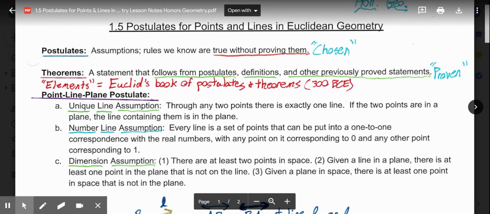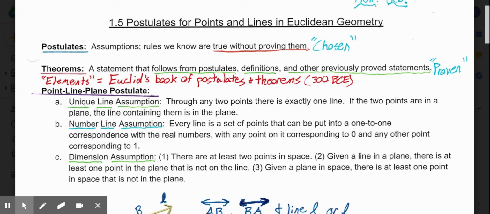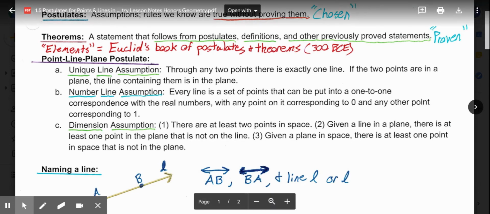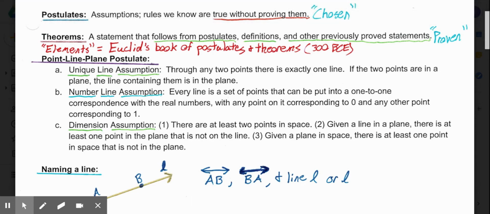Then we're going to look at the point line plane postulate. The point line plane postulate can be broken down into three assumptions. Assumption A is the unique line assumption. The unique line assumption states that through any 2 points, there is exactly one line.